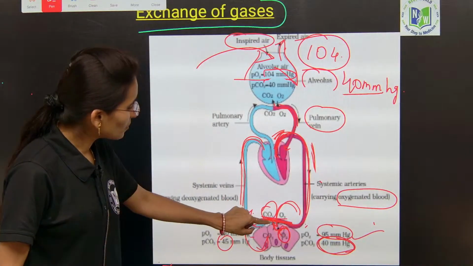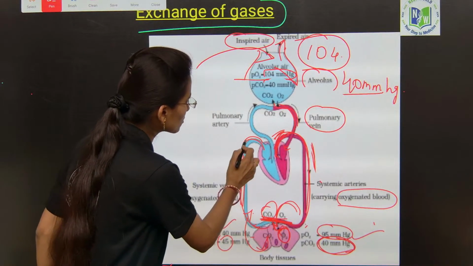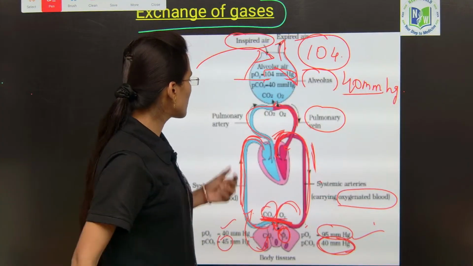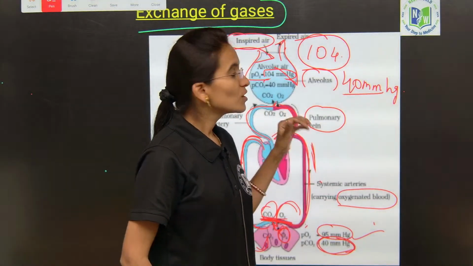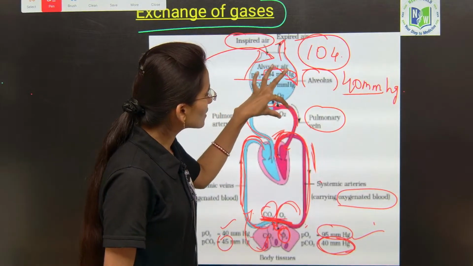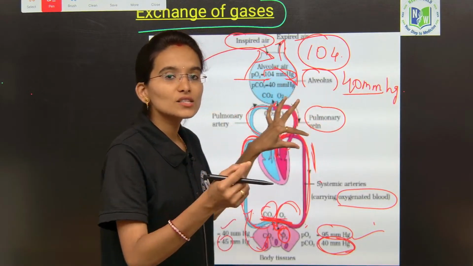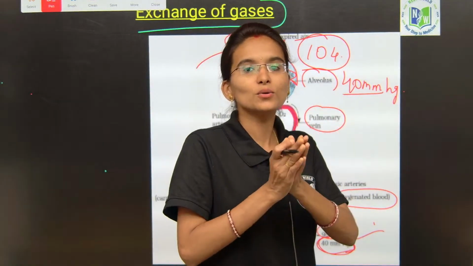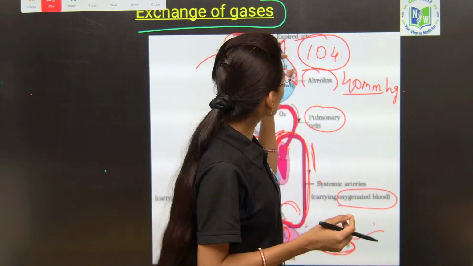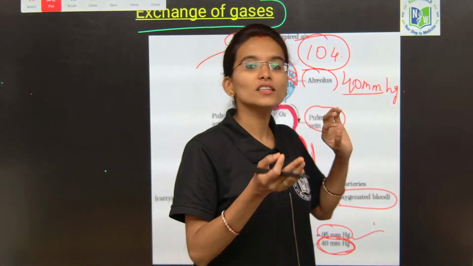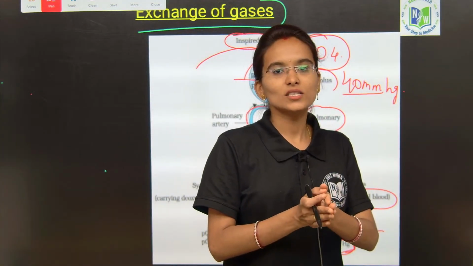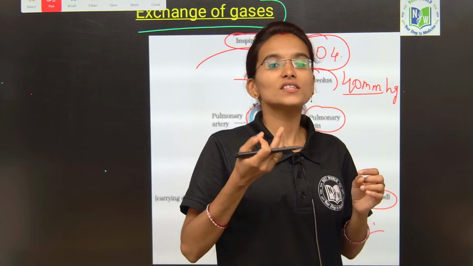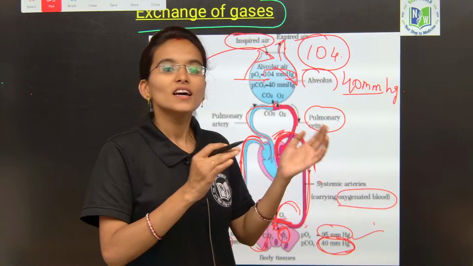Then again from here all the deoxygenated blood is going to be carried, and next it is going to be delivered to the pulmonary arteries. In this way the oxygenated blood is going to be transferred from the alveoli. In this way the exchange of gases is going to take place, and the exchange of gases is always based on the pressure gradient, my dear students. So diffusion is the main process involved and helpful for the exchange of gases.